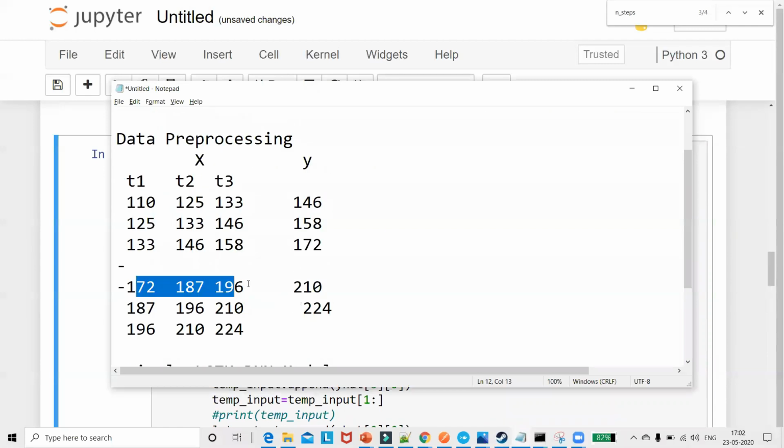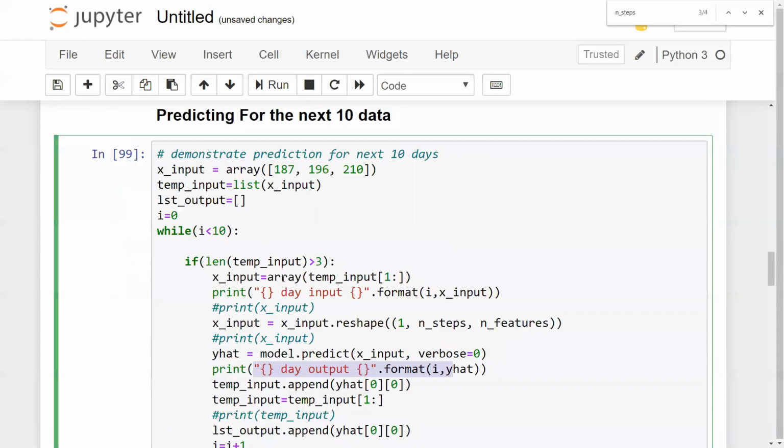Okay, suppose this is my 9th day output. I will append this over here to my input, and it will start from 186 like this. And then I'll compute the next day output. Then again, I'll be taking this particular value. This will become my input, and again I'll compute the output. Then again I'll be taking this 3 as my input. So that is what this if and else logic will actually do.